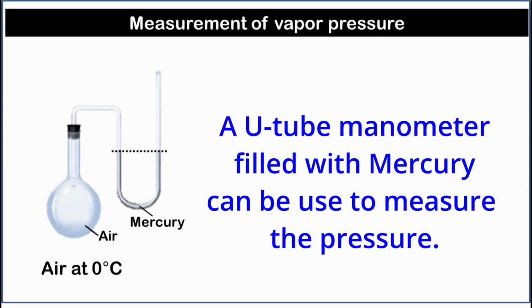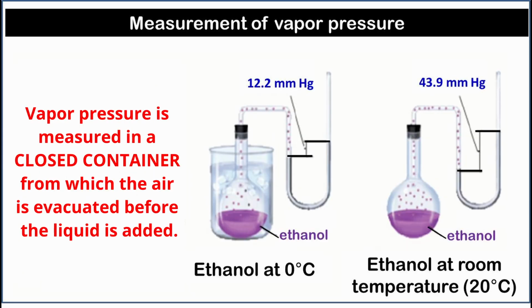The vapor pressure of a liquid can be measured with a U-tube manometer filled with mercury. When there is only air in the container, the pressure is the same at both sides of the U-tube. When a liquid is added to the container, the pressure in the container increases. The vapor pressure of the liquid pushes the mercury down on the container side of the U-tube. You can determine the vapor pressure in millimeters of mercury by measuring the difference between the two levels in the U-tube. As shown here, the vapor pressure increases as the temperature increases.